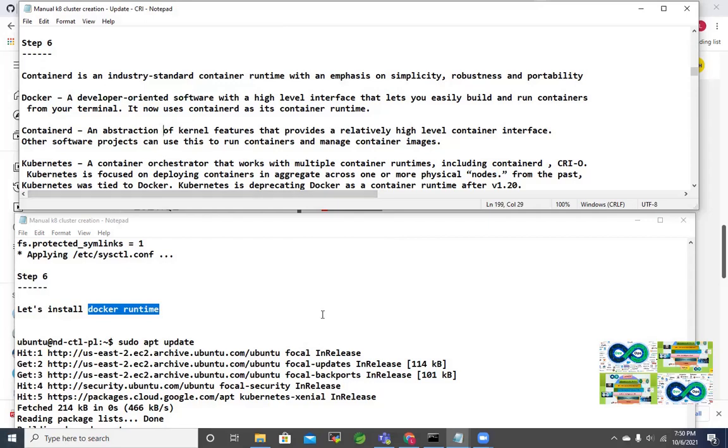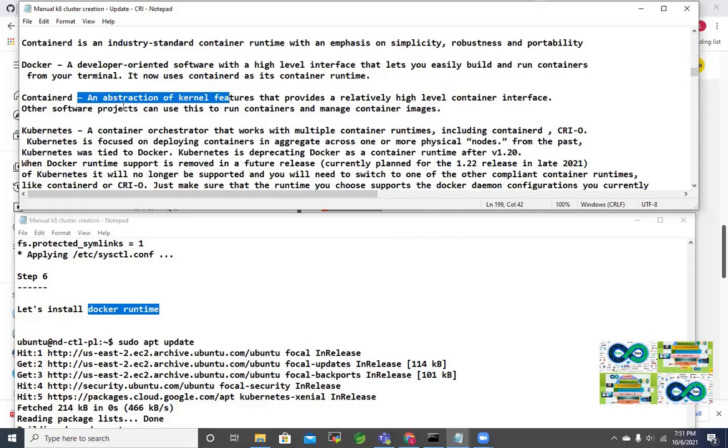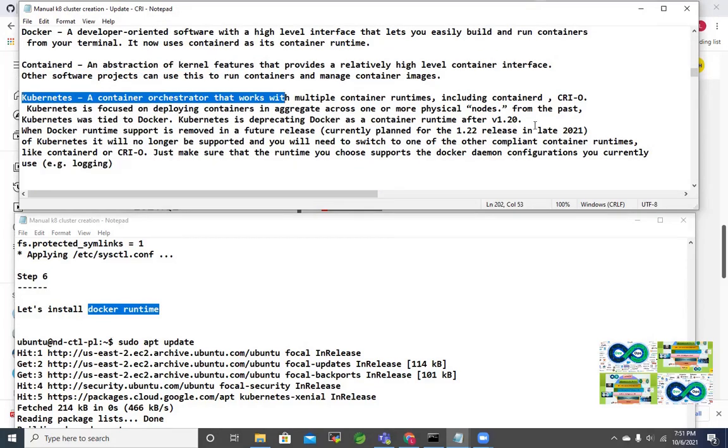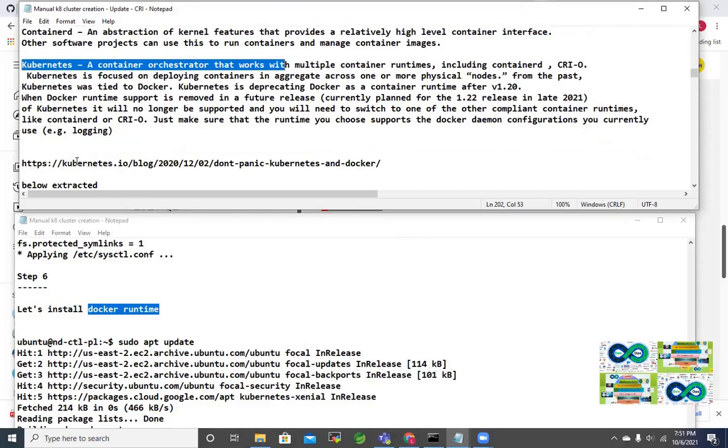That is one of the reasons why Kubernetes is moving away from the Docker platform and going to CRI-O and containerd runtime interfaces. So this is what it says: Kubernetes is a container orchestration platform, and Kubernetes is deprecating Docker as a container runtime from version 1.20. I was explaining the same, and I have given this reference here.